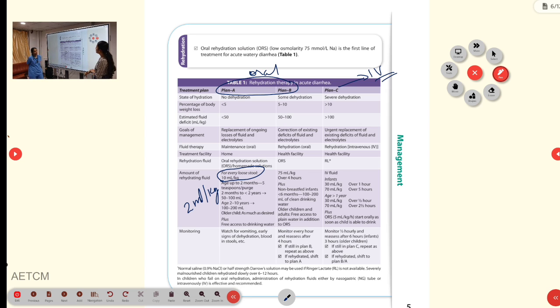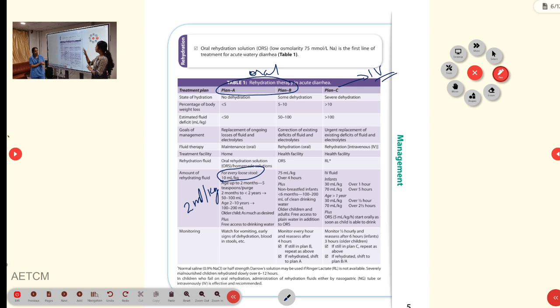Okay. Only if the child is in severe dehydration, the child will be very lethargic and won't be able to take orally. In that condition only we will be considering IV. Then coming to plan C, here the estimated fluid deficit will be more than 100 ml per kg. So initially we will have to admit the child into the hospital and treat with IV fluids. As we have told earlier, daily requirement will be given.